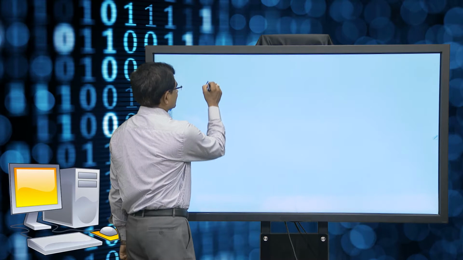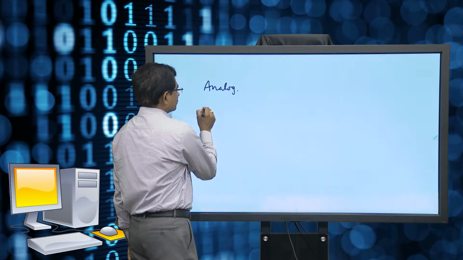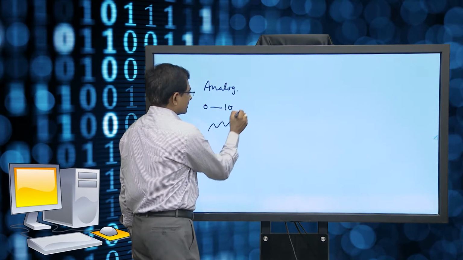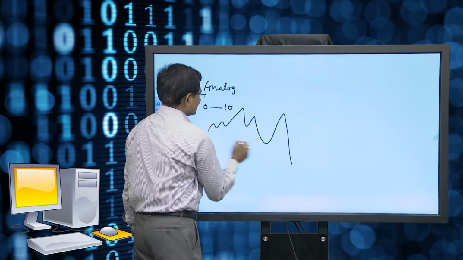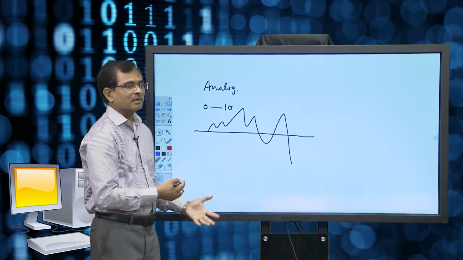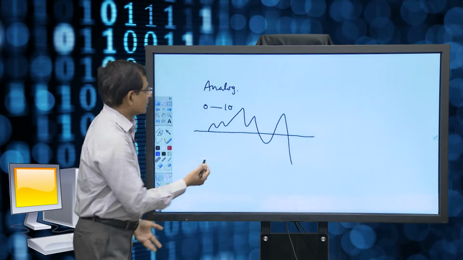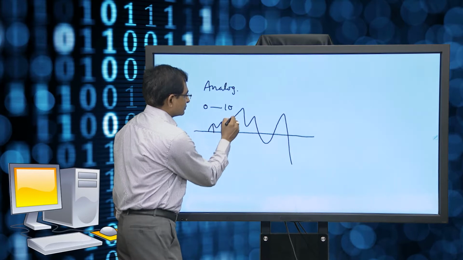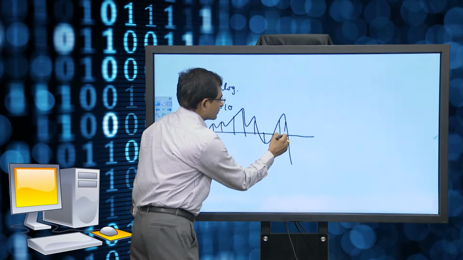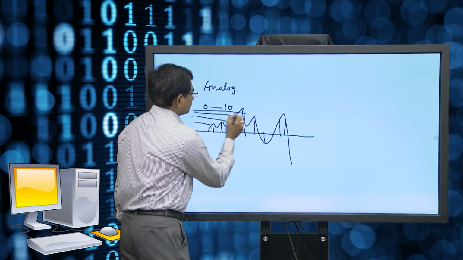When we say analog computer, analog basically is something like 0 to 10, but it is having some variable quantities. So, if this signal is there, then we can say that this is something like analog. Any number between 0 to 10 or something like that is possible at some level, right. So, at some level some values would be there through which it will be identified. So, in this way 0, 1, 2 different levels would be there.